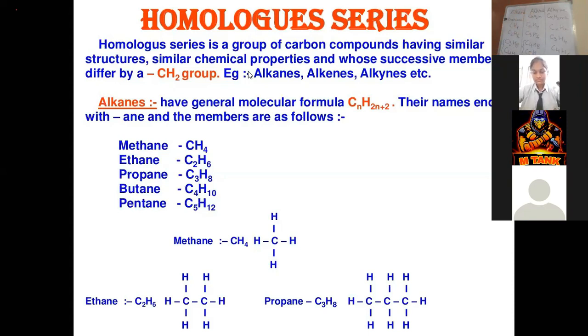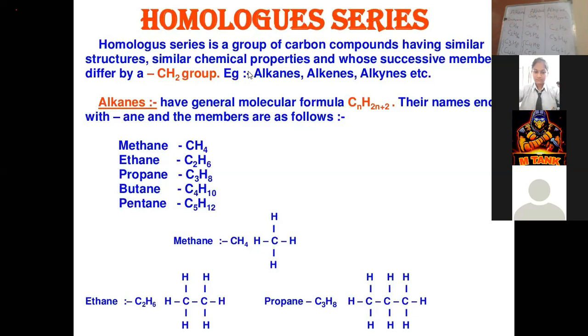And here also, 1 carbon, and 8 minus 6 is 2 hydrogen. So wherever the difference between two successive members of a group is CH2, such series are known as homologous series, and they can be represented by a general formula.